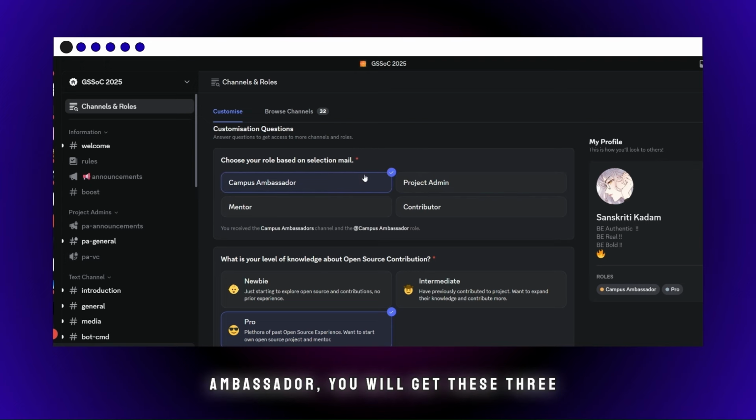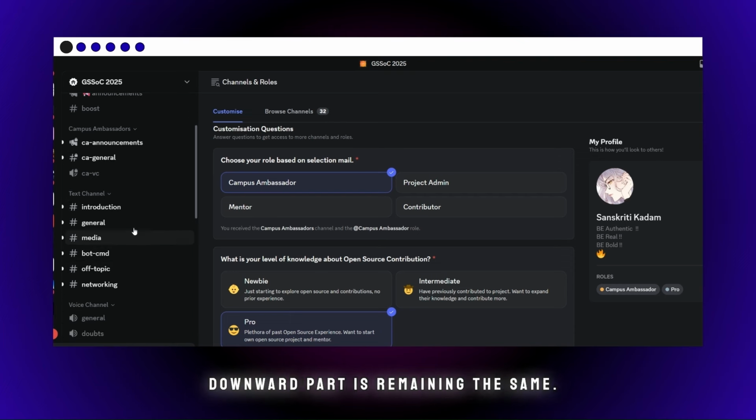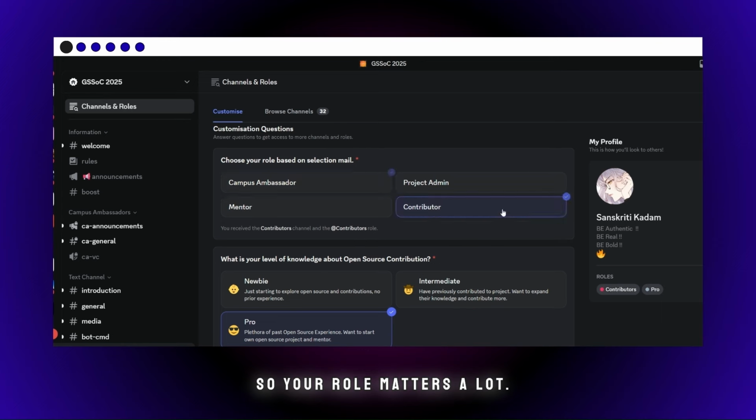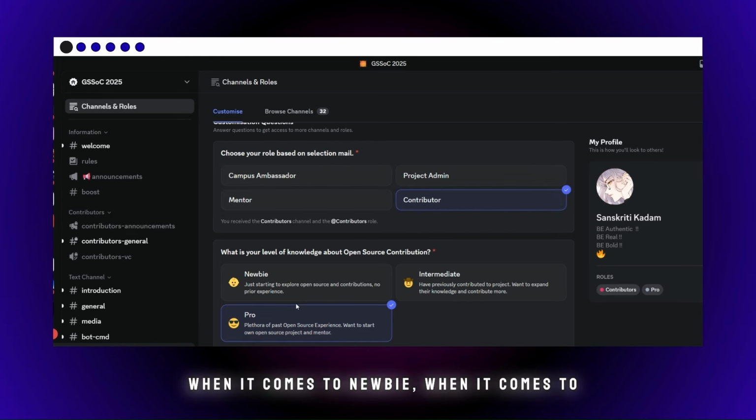And if you get campus ambassador, you will get these three channels. Whereas, as you can see down, the rest of the part remains the same. So your role matters a lot. When it comes to newbie or intermediate, that doesn't matter anything.